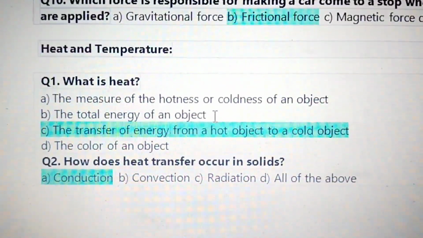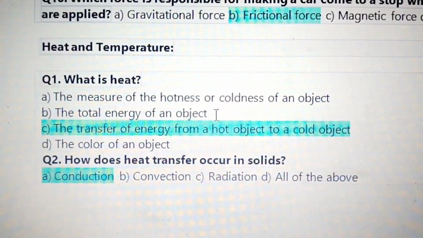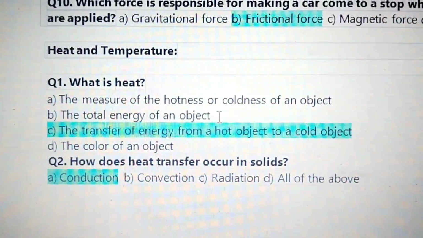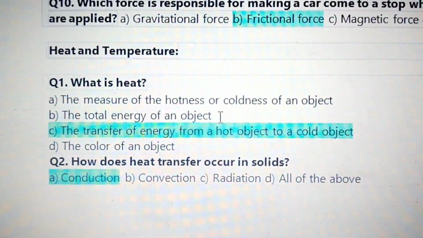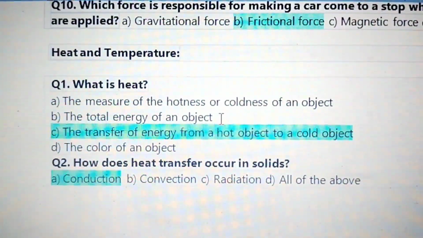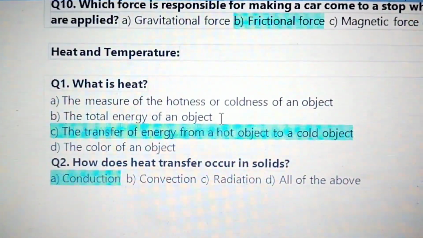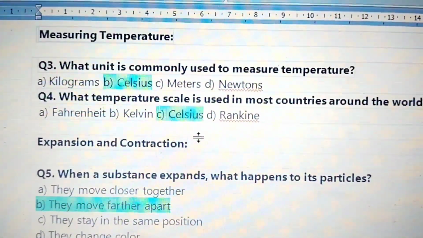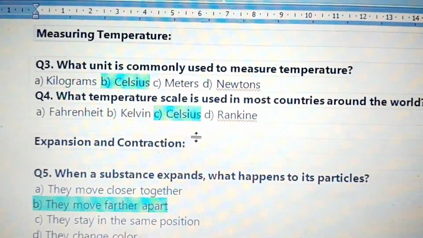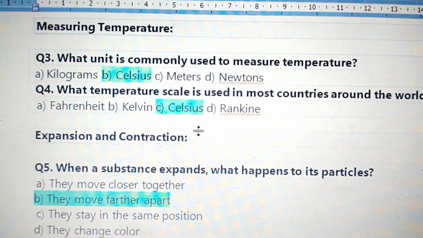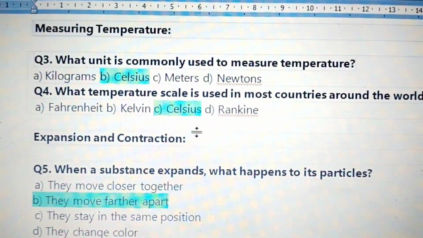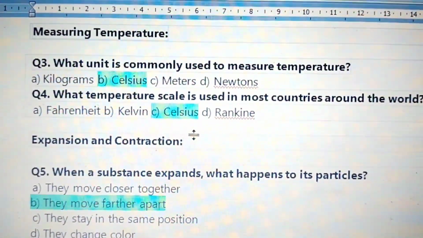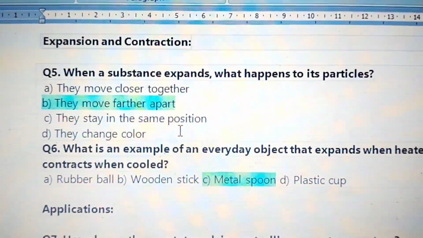Next, heat and temperature. What is heat? The transfer of energy from a hot object to a cold object. How does heat transfer occur in solids? In solids, heat transfer occurs by conduction. Measuring temperature. What unit is commonly used to measure temperature? Celsius. What temperature scale is used in most countries around the world? Celsius.